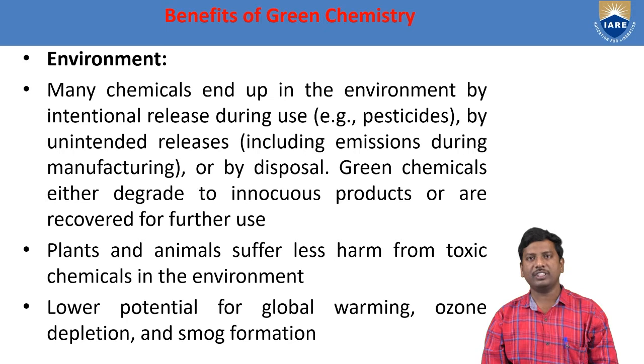And what are the benefits to the environment? Many chemicals end up in the environment by intentional release during use, for example pesticides in the area of the crops, or by unintended releases, including emissions during manufacturing, or by disposal. Green chemicals either degrade to innocuous products or are recovered for further use.